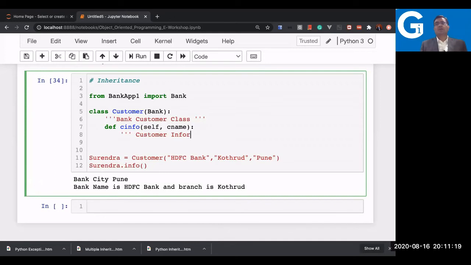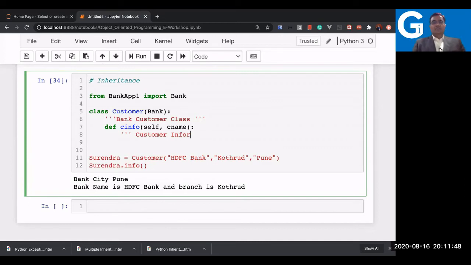This time I did not write a constructor method. Let me tell you, a constructor method is not mandatory. By default, a class has a constructor method. You do not require an init method here, because right now we are already inheriting the constructor method defined in the bank class.